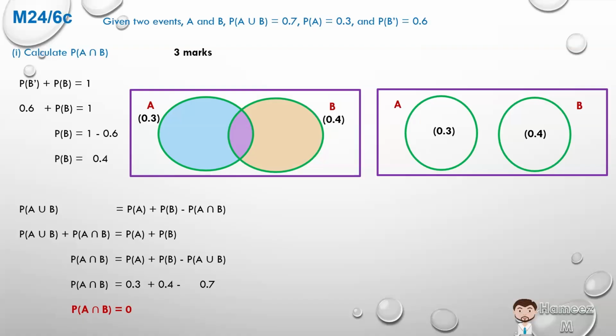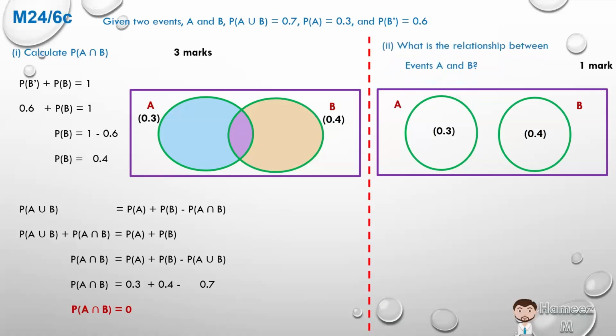Now that we've completed part 1, where we defined the probability of the intersection, which is 0, as they do not intersect, let's move on to the last part, part 2. What is the relationship between events A and B? Clearly, event A and event B are totally separate or distinct. So we can say, since A and B cannot occur at the same time, they are considered to be mutually exclusive.